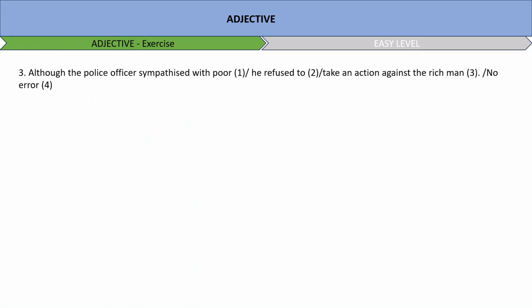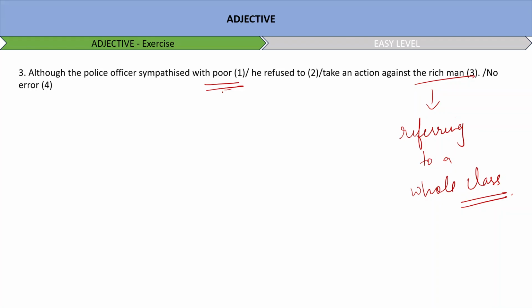Next, although the police officer sympathized with poor, he refused to take an action against the rich man. You see, we are using the rich man, right? Which means we are referring to a whole class of rich people. So whenever we refer to a whole class, we definitely use what? We definitely use the article the with it. So why not with poor? With poor also we'll use the: although the police officer sympathized with the poor, he refused to take an action against the rich man. Okay, this is how it will be.